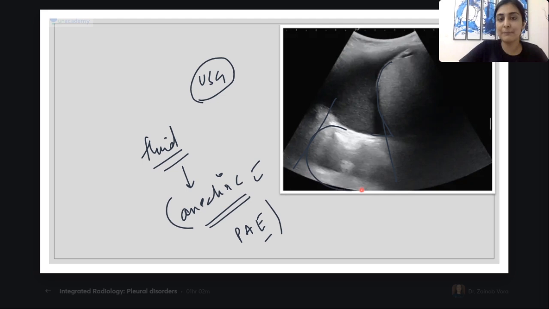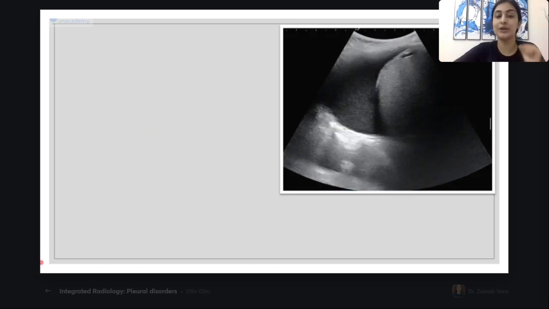If you compare this area with the same depth on this side, can I say that there is definite enhancement here? Can you all appreciate this? So if we look at the same depth, there is so much enhancement, correct? So this is how our fluid appears. So first basic concept done. That is why ultrasound, anywhere I want to detect minimal fluid, becomes the investigation of choice, correct?